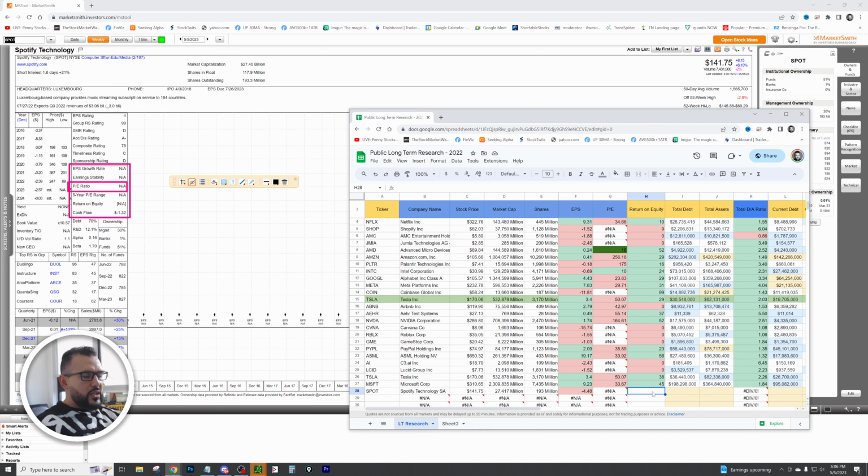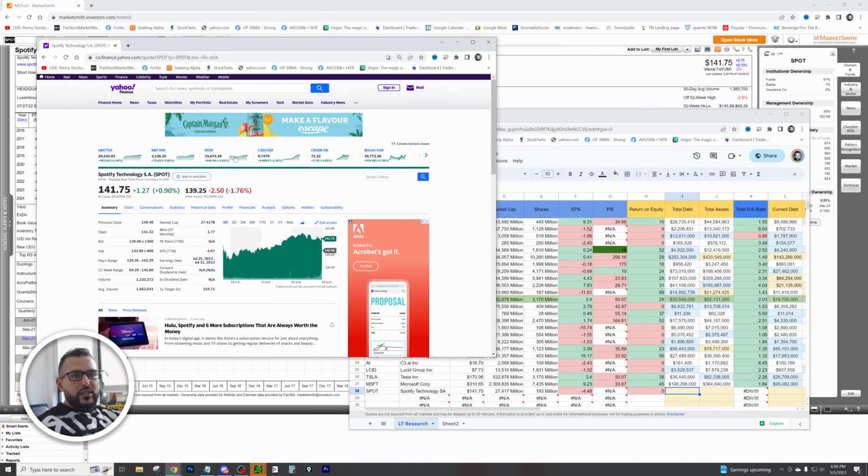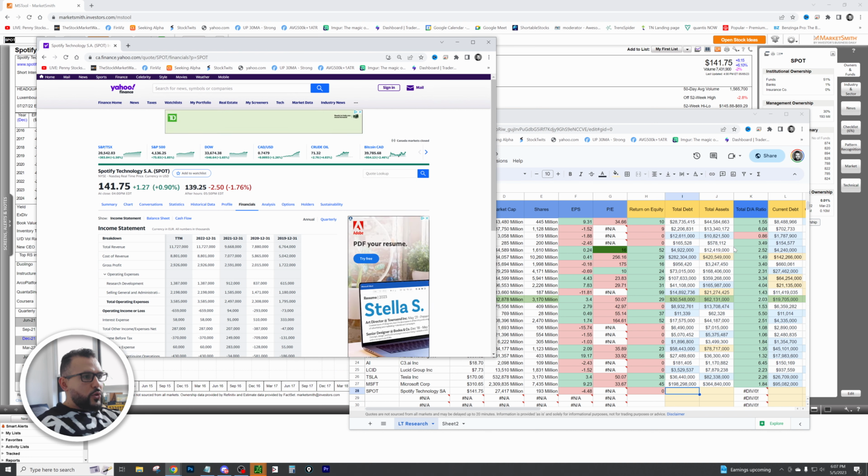And then we're going to come and see the return on equity. And of course, because there's a negative EPS, the return on equity is also going to be 0. What I want you guys to take into consideration is that this is a subscriber-based business as well, and also relatively in the growth category essentially. So with that said, let's go ahead and dive into the financials and see if we can see some better numbers there.